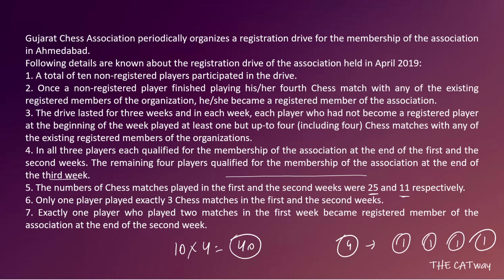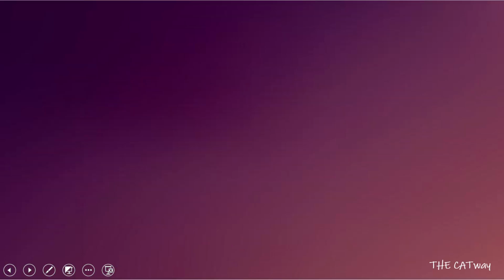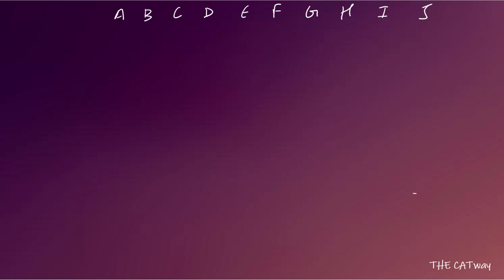Now, we have been given that they play with a registered player, but no restriction has been given on how the registered players can play with them. So we do not need to worry about the registered players. We are only going to worry about the non-registered ones. So we will start with the fact that a total of 10 non-registered players participated. Let us give them some names. Let's say the 10 players are A, B, C, D, E, F, G, H, I and J.